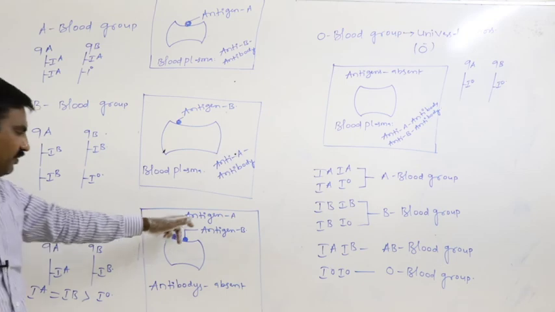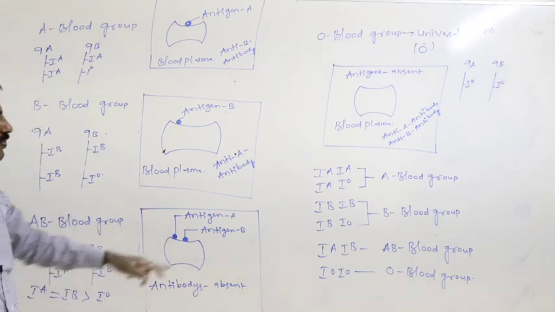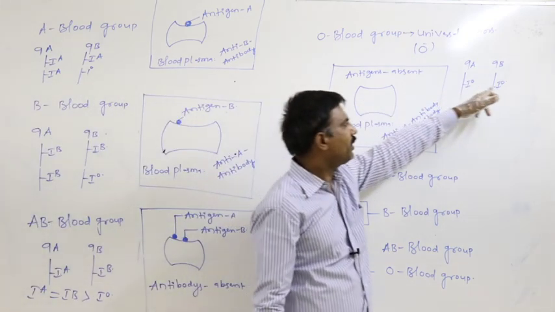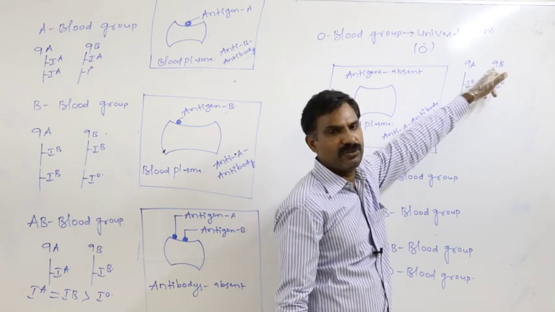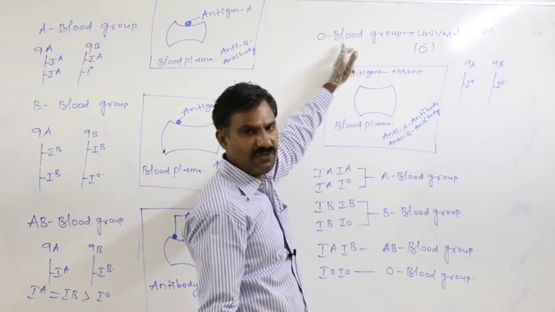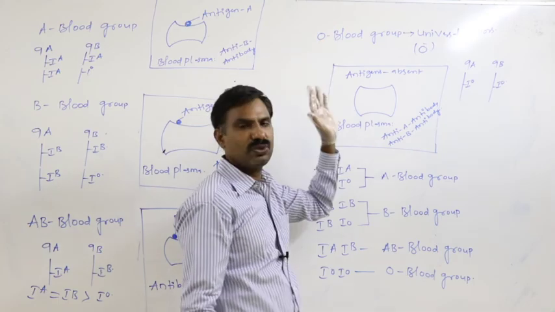IAIB is responsible for formation of the AB blood group. IOIO, which occurs on the 9th pair of the chromosome, is responsible for formation of O blood group. Then what is the continuation?